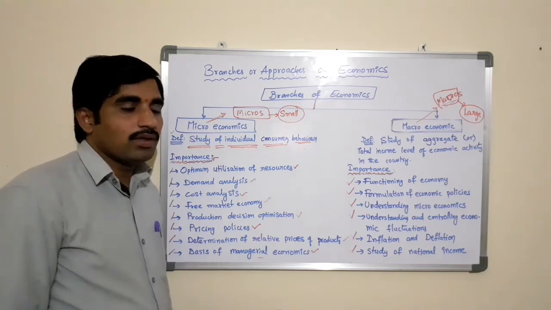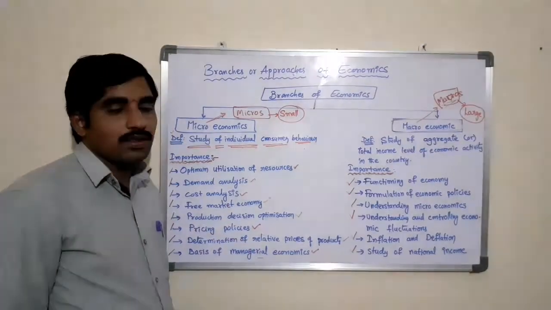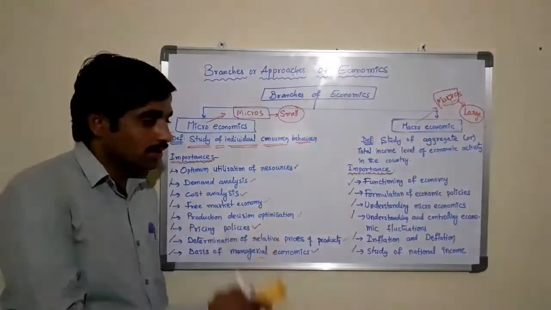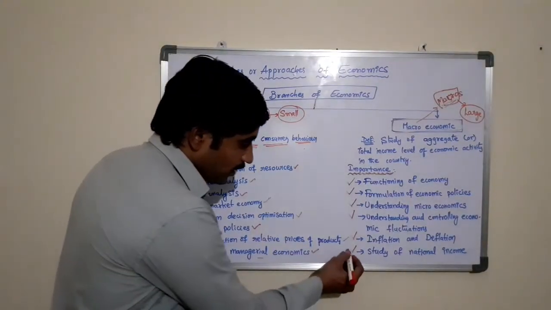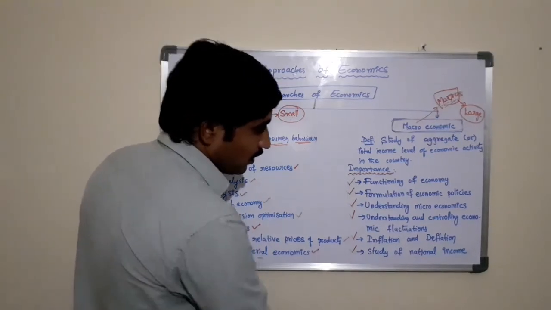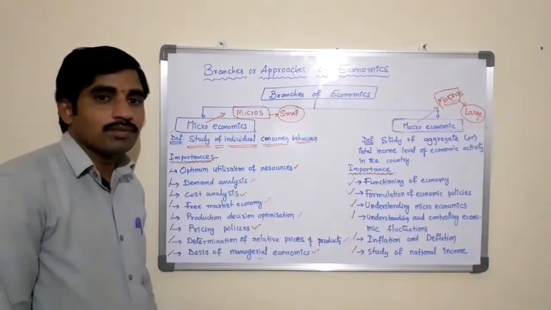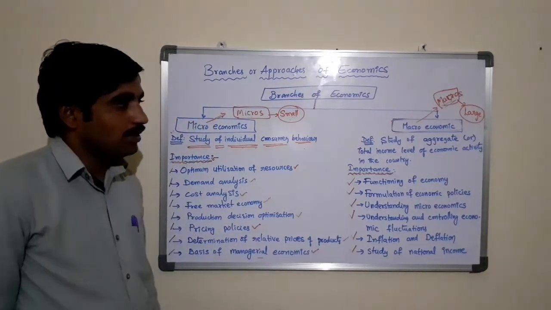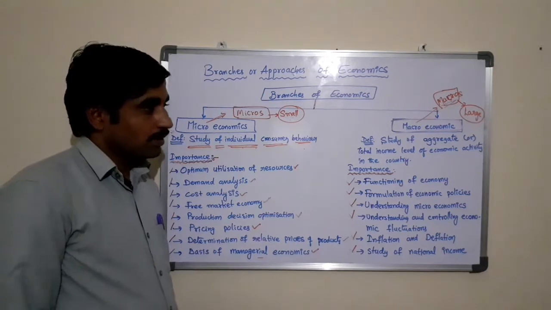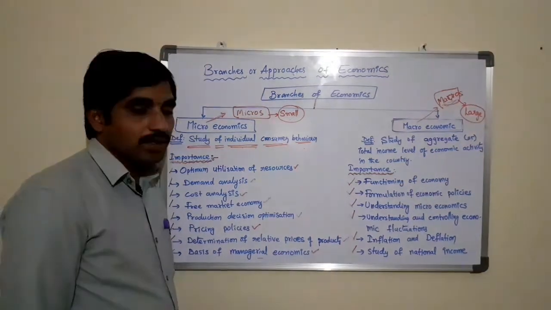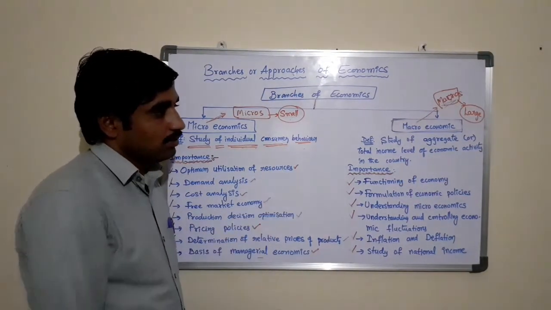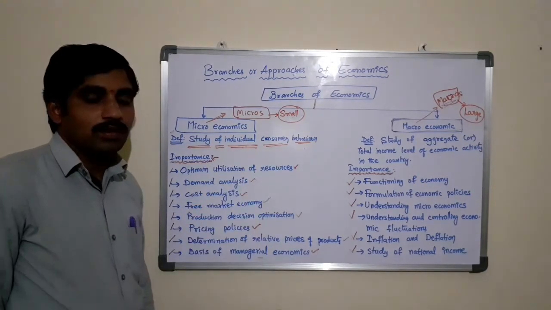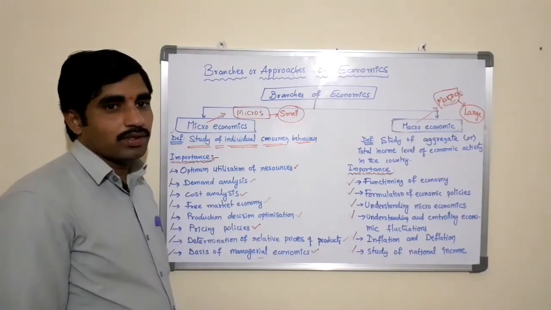If the government is not able to understand the income levels of the country, it may not be able to formulate policies. So macroeconomics is used to study the national income of nations. These are some of the areas where the study of macroeconomics plays a very significant role. These two branches of economics are very important from an examination point of view.